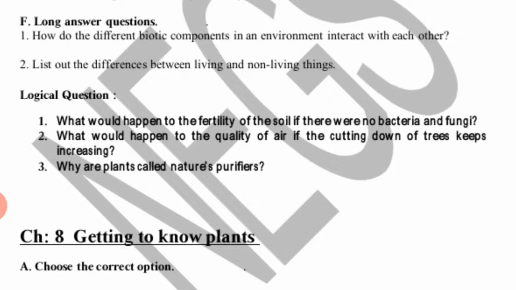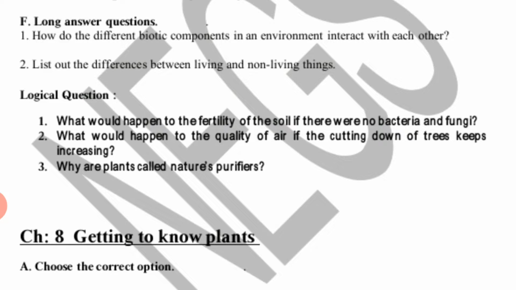Second, what would happen to the quality of air if the cutting down of trees keeps increasing? So the percentage of oxygen in air will be very less and the percentage of carbon dioxide in air will be more. So there will be impure air, and during the respiration process our body will get a less quantity of oxygen, so there will be so many diseases in our body.